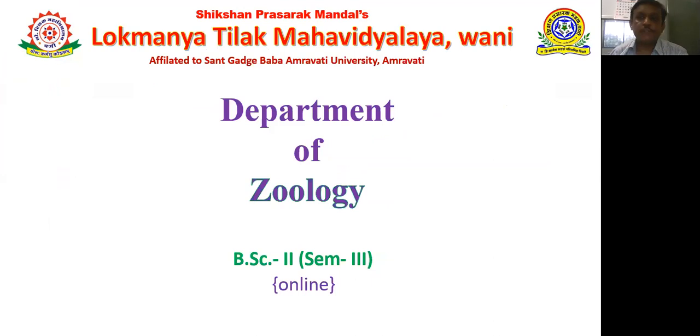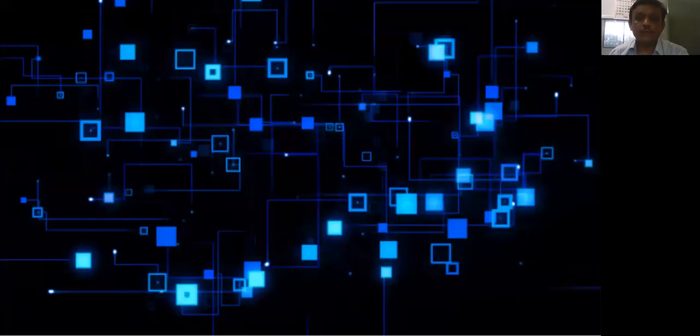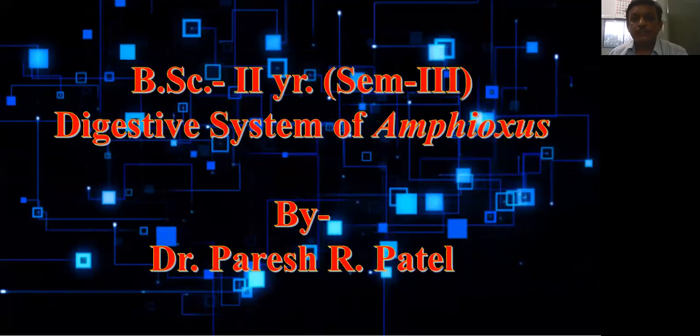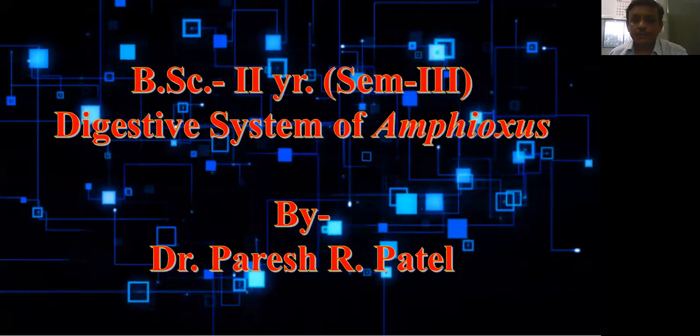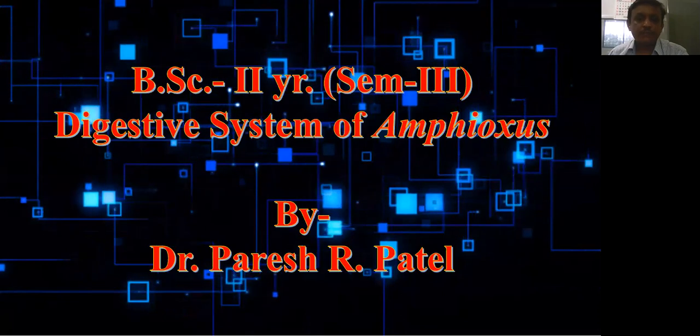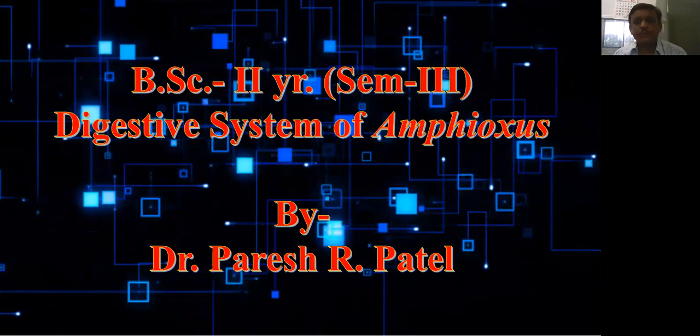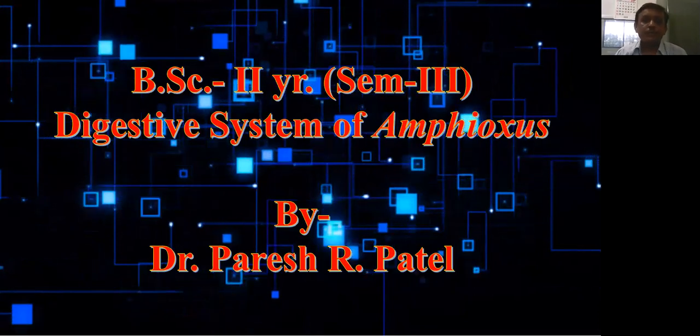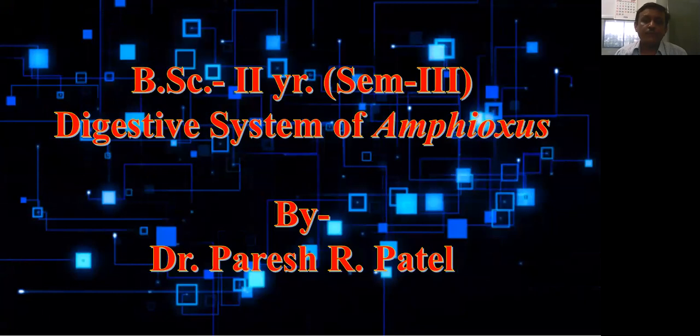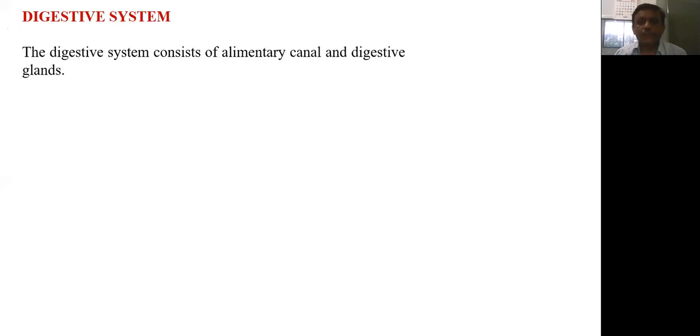Good morning, students, and welcome to today's lecture on the digestive system of Amphioxus. Previously, we have studied the habit and habitat of Amphioxus. Now, in this lecture, we are going to study the digestive system of Amphioxus. The digestive system consists of the alimentary canal and digestive gland. First of all, we are going to look at the details of the alimentary canal.